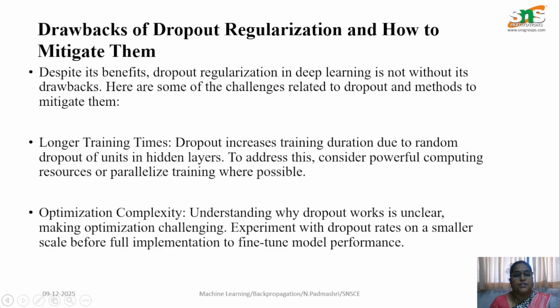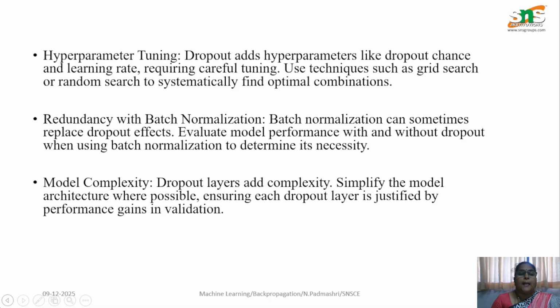Then optimization complexity. Optimization will be very difficult. Understanding why dropout works is unclear, making the optimization challenging, so experiment with dropout rates on a smaller scale, and you need to fine-tune your model performance. These are all the drawbacks. And also, as I said, hyperparameter tuning.